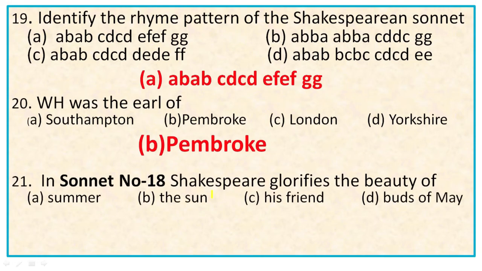Then, 21. In sonnet number 18, Shakespeare glorifies the beauty of. We know that Shakespearean sonnet number 18 is the glorification of the physical beauty of his friend W.H. or H.W. So, Shakespeare glorifies the beauty of, obviously, his friend, not summer, the sun, or birds of May. It's the glorification of the physical beauty of his friend. So, the right option is C, 21C.